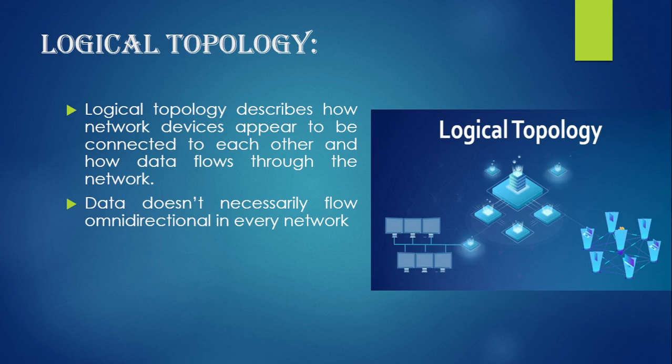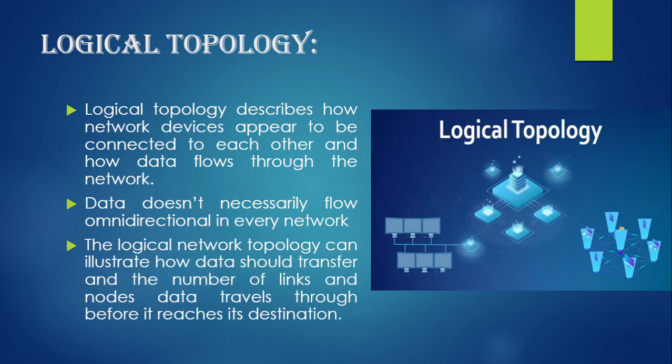Data doesn't necessarily flow omnidirectionally in every network. Omnidirectional means in all directions. So the flow of data doesn't have to be in all directions. Sometimes it can flow between two devices or a single device. The logical network topology can illustrate how data should transfer and the number of links and nodes data is transferred through before it reaches the destination. That is the major difference between the logical and the physical topology.